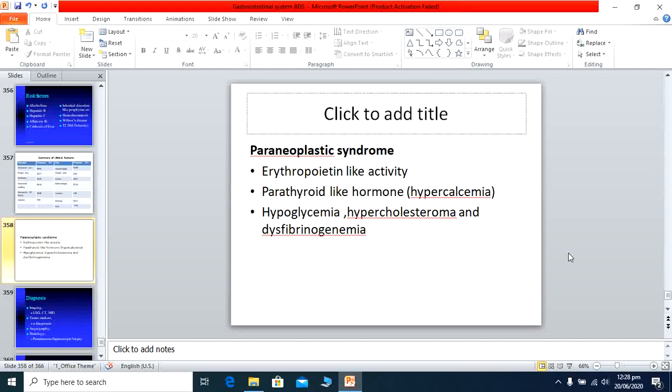Other is parathyroid-like hormones. Like parathyroid hormone, if it increases, the patient will develop hypercalcemia, and with hypercalcemia he may develop stone formation or some other complication of hypercalcemia. The patient may develop hypoglycemia, and other is hypercholesterolemia and dysfibrinogenemia, meaning fibrinogen levels are decreased. So these are the paraneoplastic syndromes which are associated with hepatocellular carcinoma.